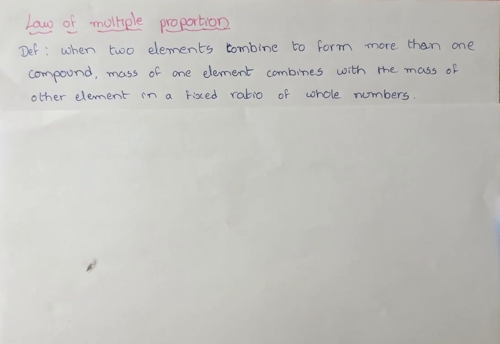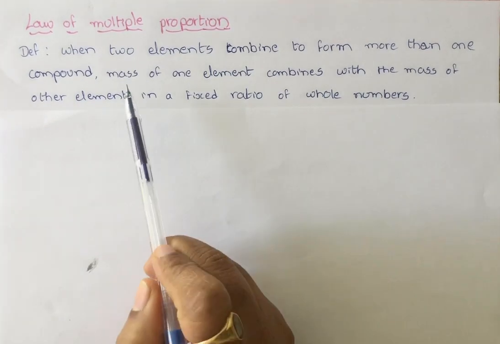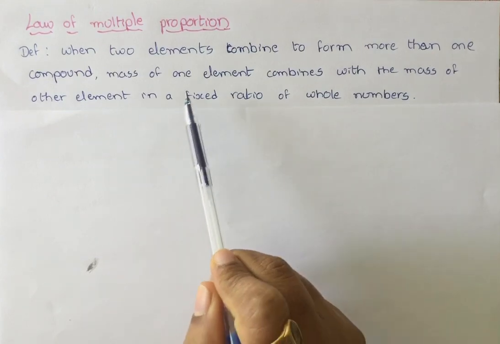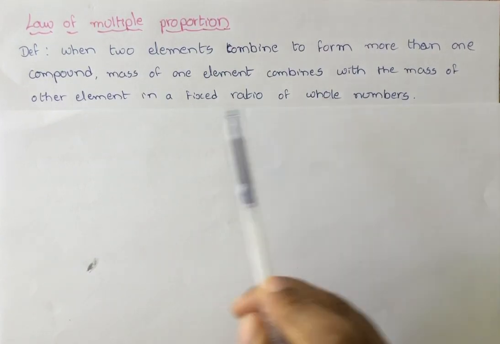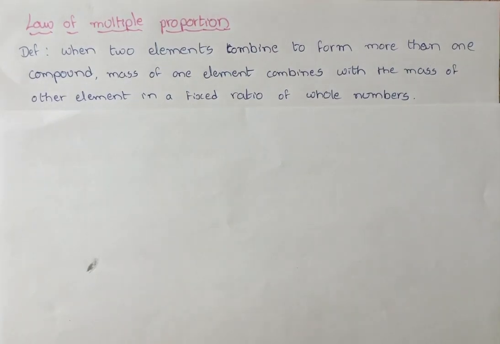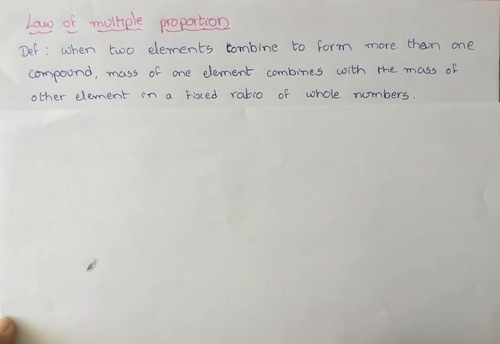Let us discuss the law of multiple proportion. This law states that when two elements combine to form more than one compound, the mass of one element that combines with the mass of the other element will be in a fixed ratio of whole numbers. Okay, let me explain with one example.